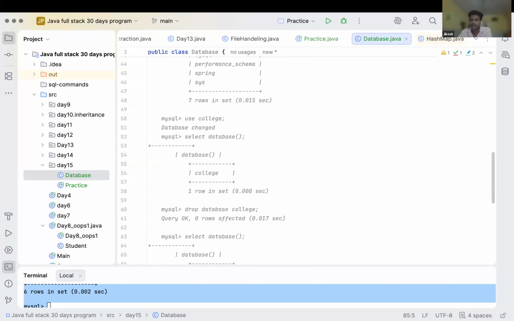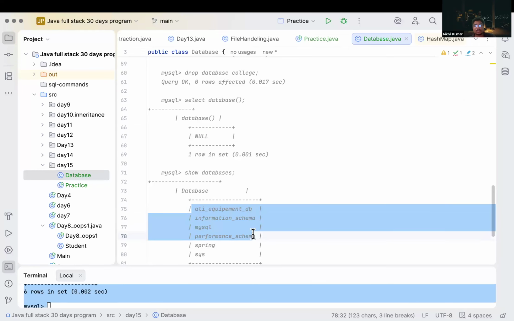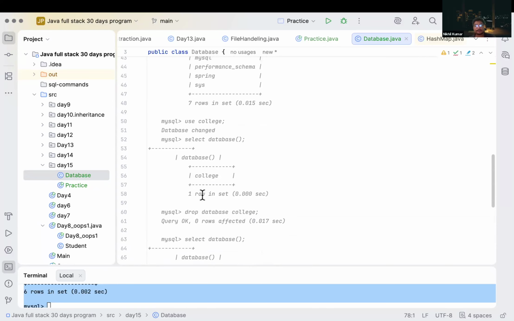Correct. So for this, I will remove extra data. I will remove extra databases from here.